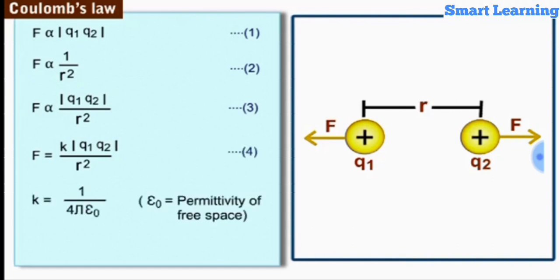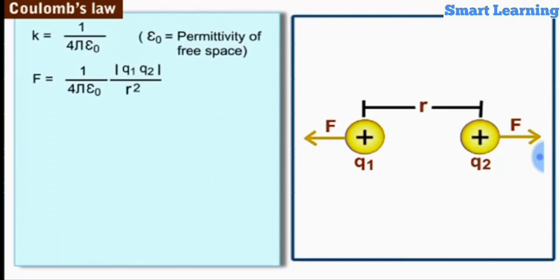If the charges are separated in free space, that is, air or vacuum, the value of constant k is equal to 1 by 4 pi epsilon naught, where epsilon naught is called the permittivity of free space. From equations 1, 2, 3 and 4, the electrostatic force F is equal to 1 by 4 pi epsilon naught Q1 Q2 upon r square.